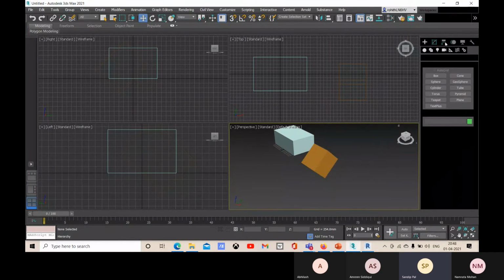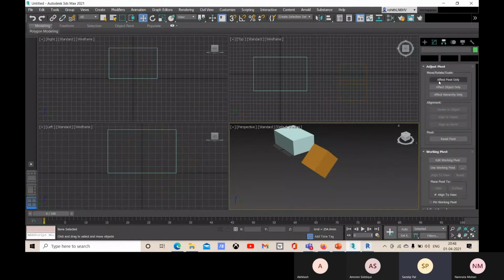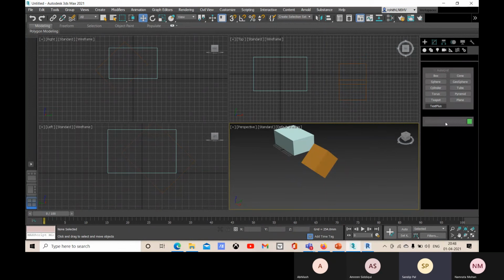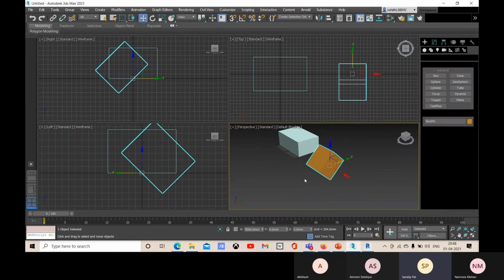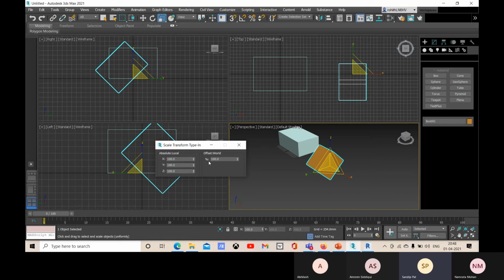We can change the location of this gizmo. We can change this pivot from the hierarchy. We will discover this later. Now let me show you that this is also available for your scale option. If you go for R and F12, there you can change it.